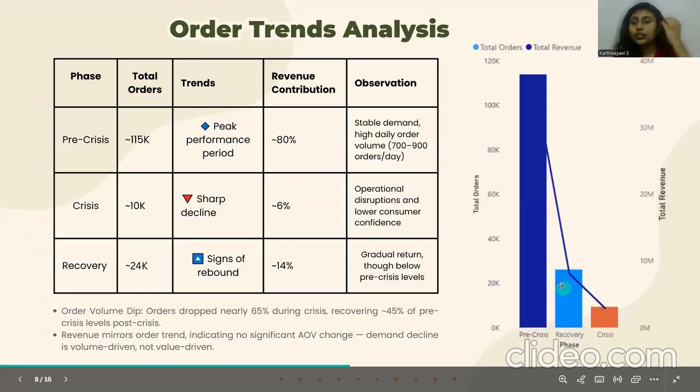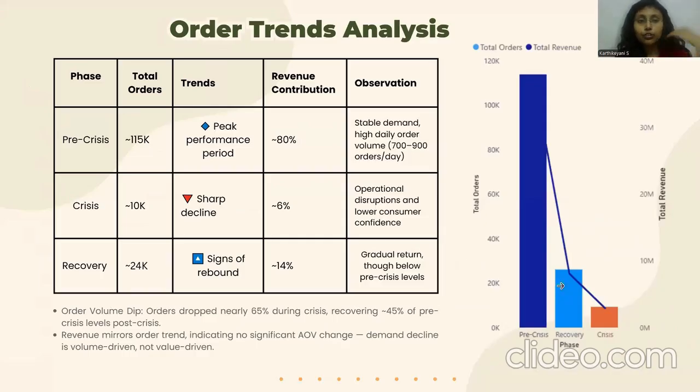Now, this is a table of total orders along with the revenue contribution based on the chart on the right. So we could see that in the pre-crisis phase, the total orders were approximately 115K, along with a revenue contribution of 80%, which is our peak performance period.